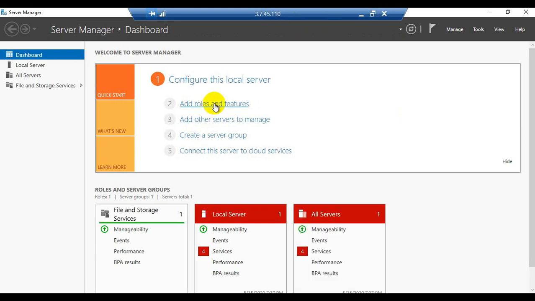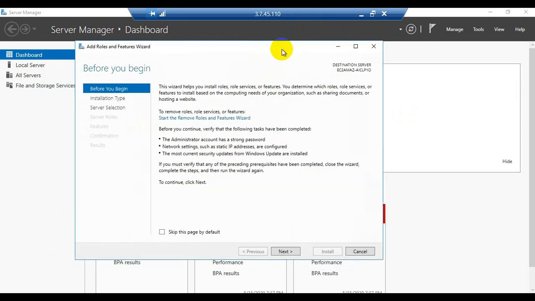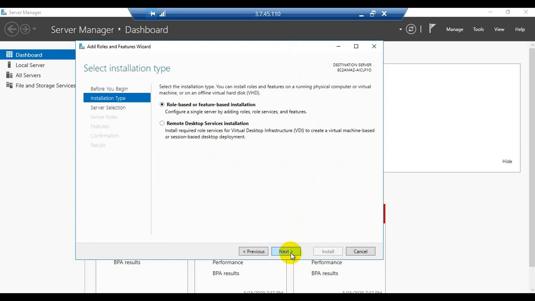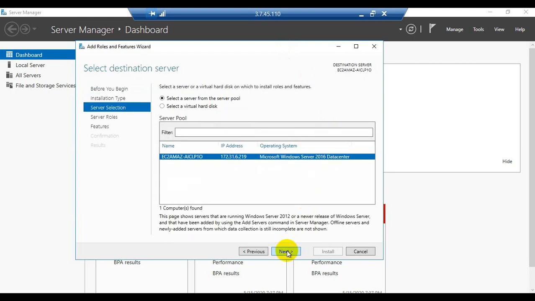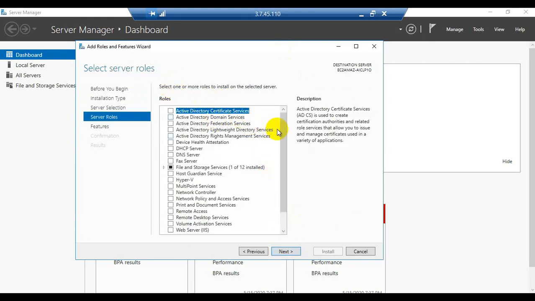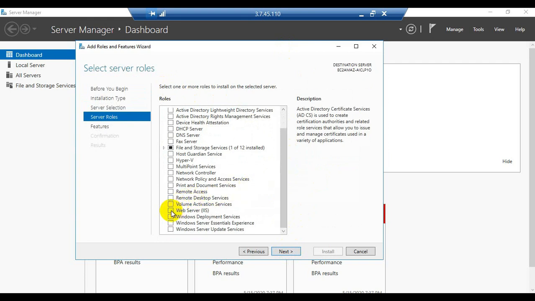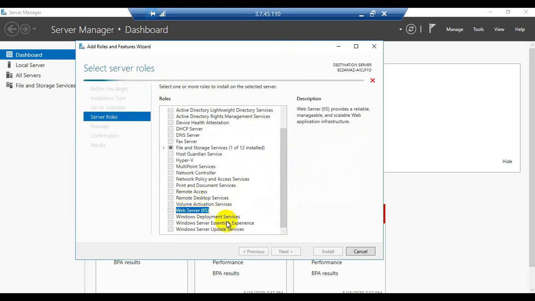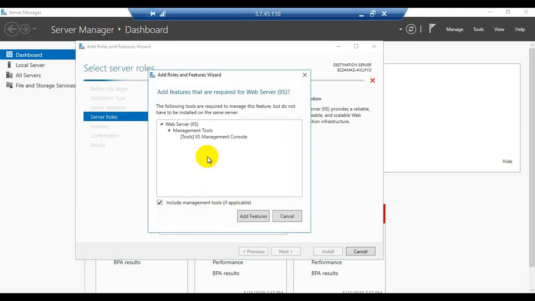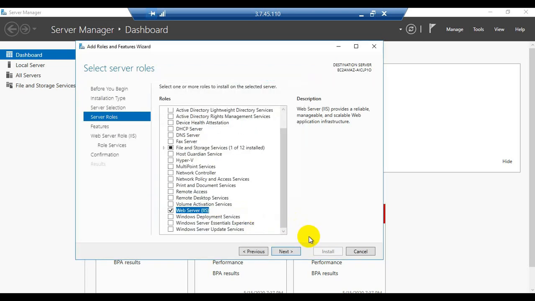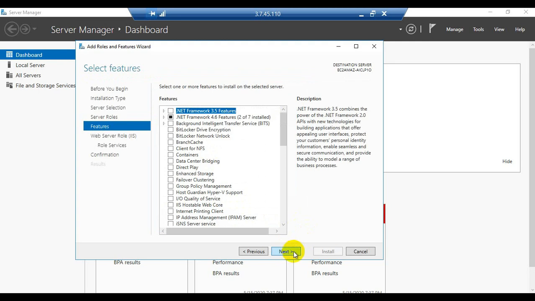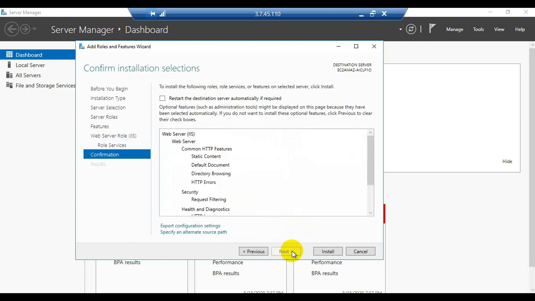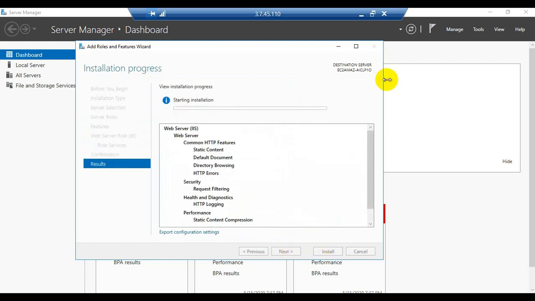Now click on add roles and features. So the wizard has been started. Now click on next, next, next. Under the roles, we need to select the role with the name web server IIS. Add features. Now click on next, next, next, next, install. So let it be installed.